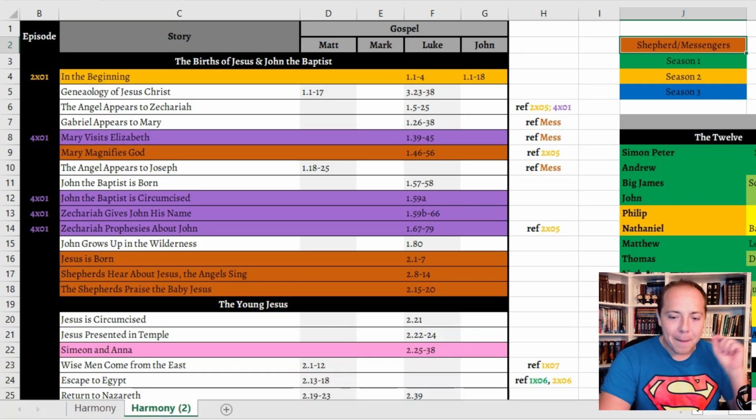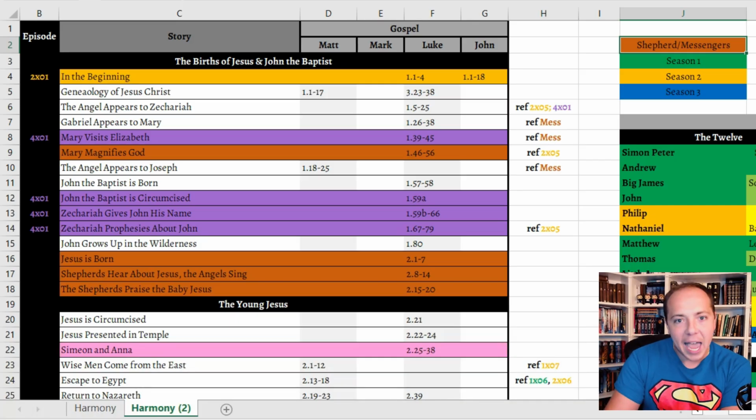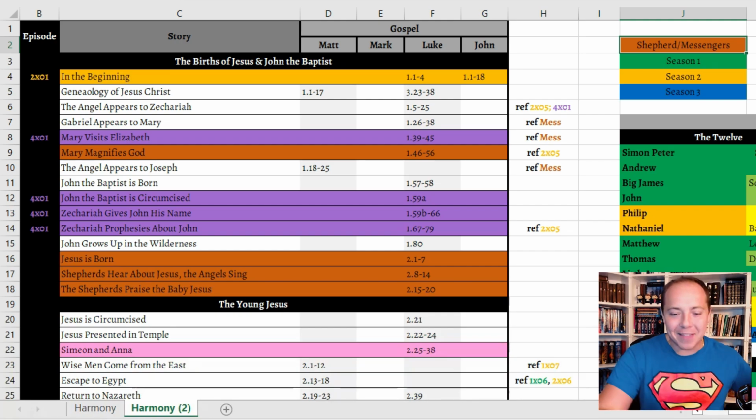But today what we're going to do is we are going to look at the events of season 5 right here and see whether or not I was accurate in my predictions. In the previous video, whenever I predicted things, I put everything I was predicting in light pink, and then today we're going to change it into dark pink, whether or not it was actually in the show.